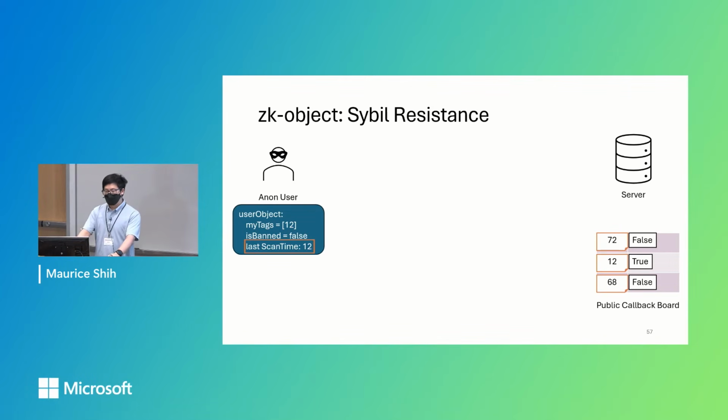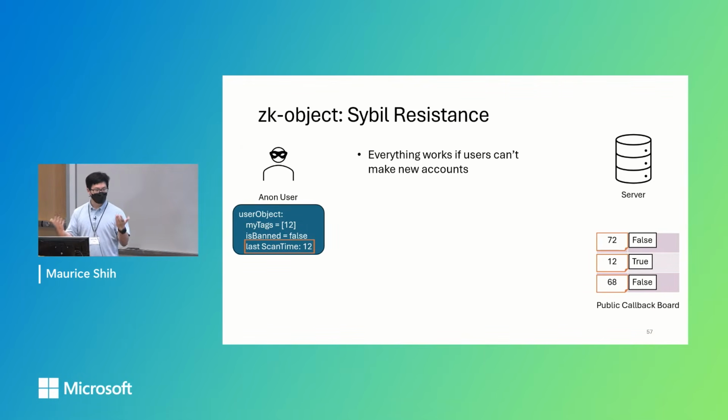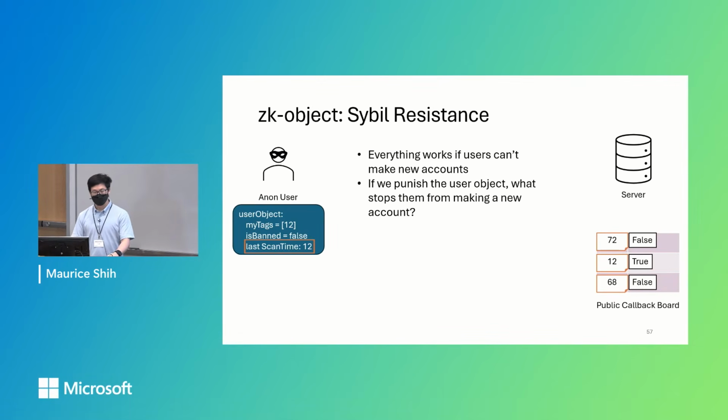Another piece of note is Sybil resistance. How do we defend against this? So the system as described works if users can't make new accounts. If they can't make new accounts, they have to accept the punishments and update their user object. But that's not realistic. What prevents them from just making a new account in the real world? Well, this is inherent to any system, anonymous or not, and we can't prevent them from doing so.